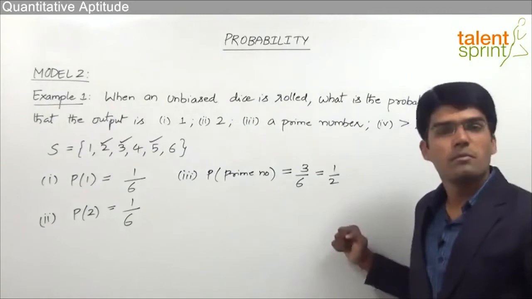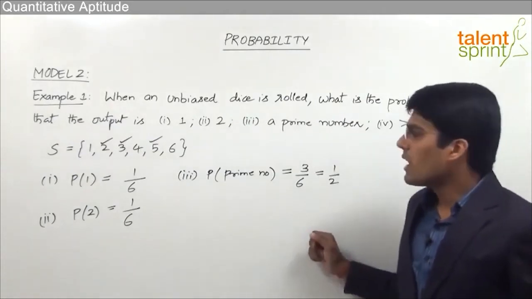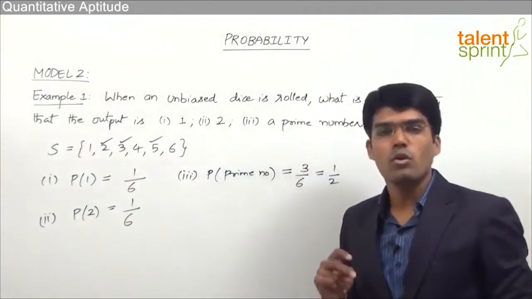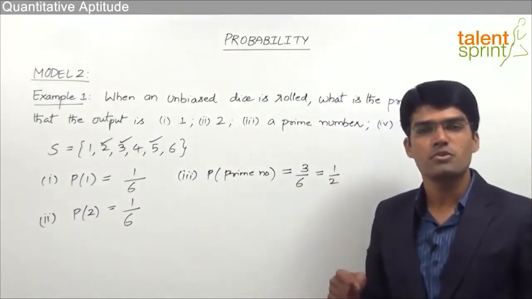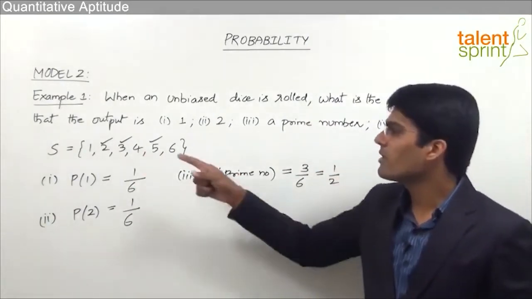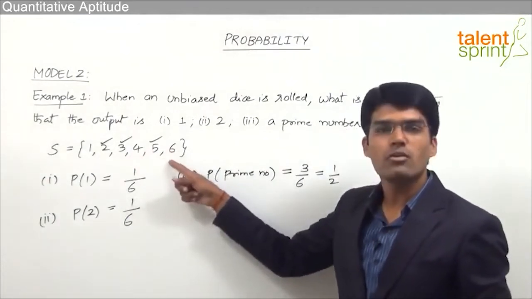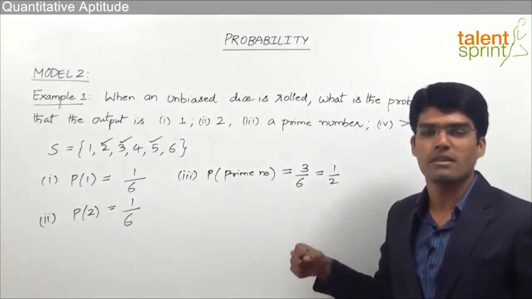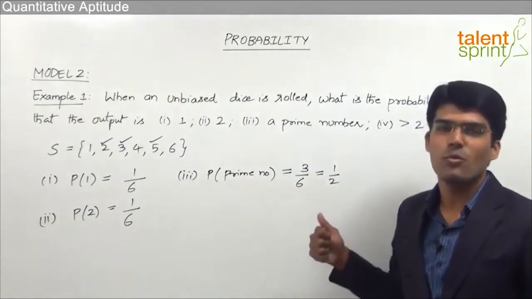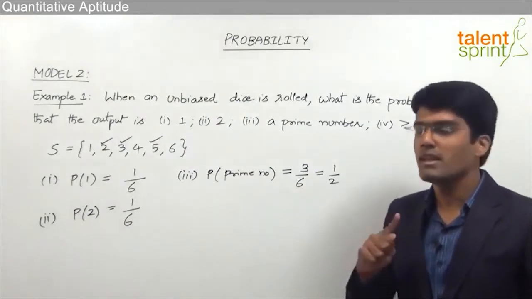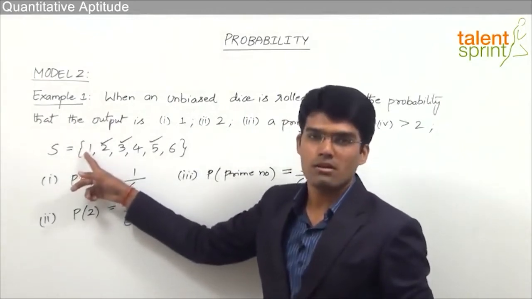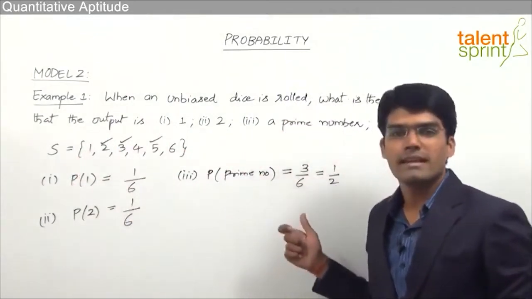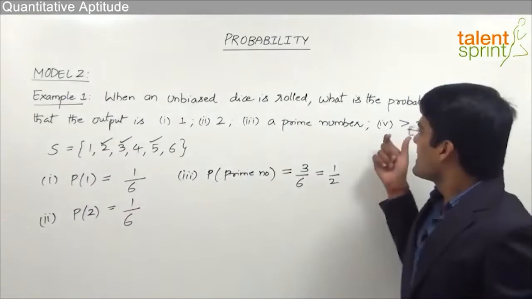Likewise, what is the probability of getting a composite number? Now out of the sample space, there are only 2 composite numbers, 4 and 6. So the probability of getting a composite number should be taken as 2 by 6. Why? Because 4 and 6 are the only outcomes which are in favor of getting a composite number. So 2 out of total 6. 2 by 6 is equal to 1 by 3. Be careful, 1 is not a composite number. 1 is neither prime nor composite. So don't take 1 in the category of composite numbers. Let's now look at the fourth one.